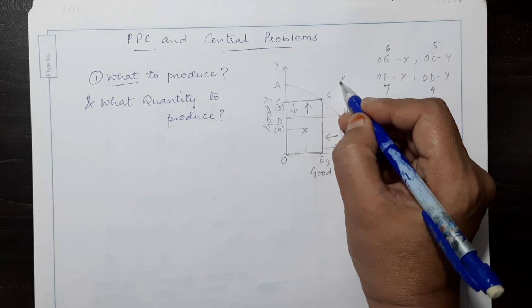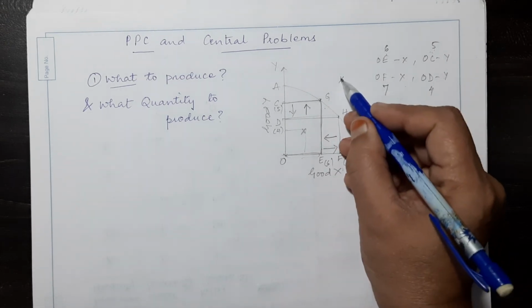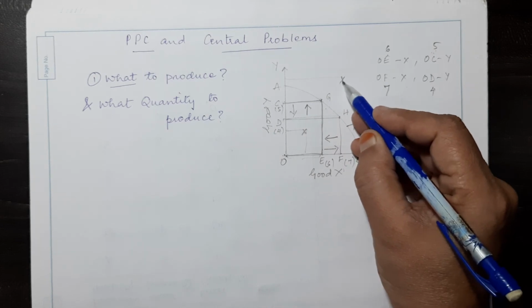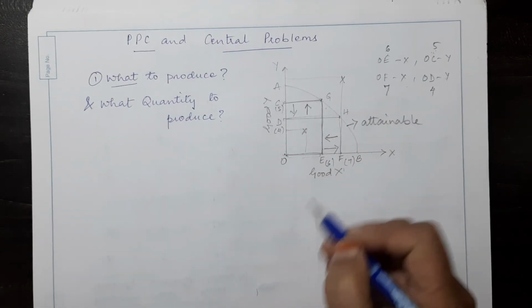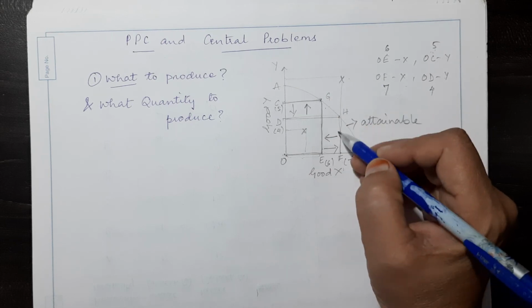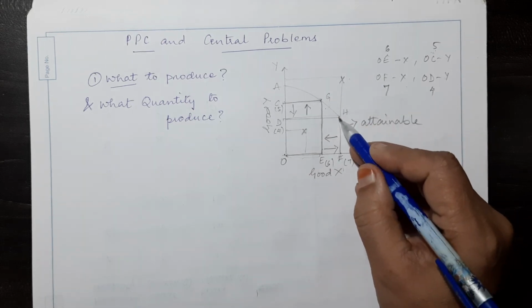Now if I have a point over here which is beyond the PPC, is it possible to have this combination? No, because if you start at F here, it ends here.